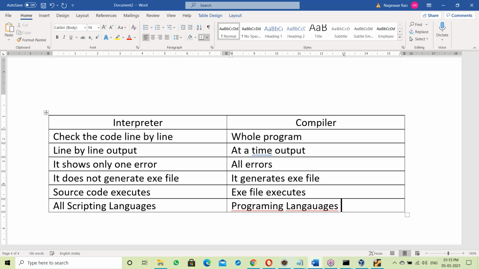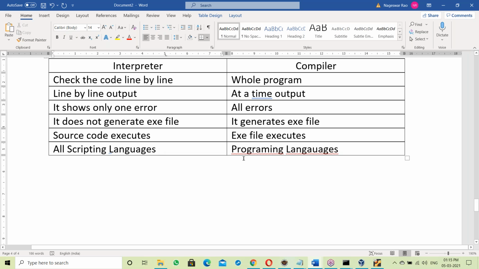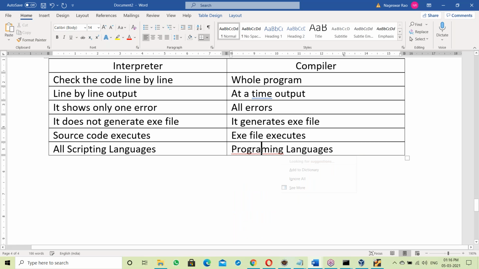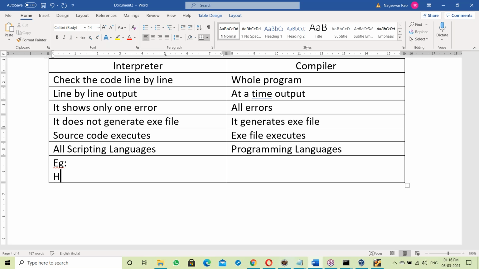So interpreter based are all scripting languages. These are programming languages. Yes, all interpreter based languages are called scripting languages. Compiler based languages are called programming languages. Okay.